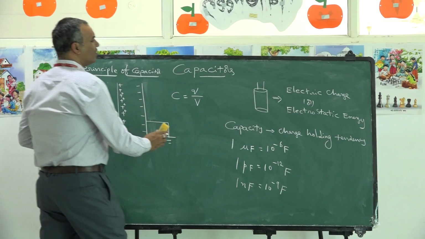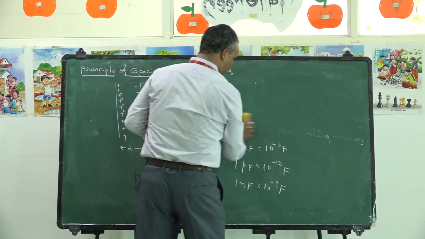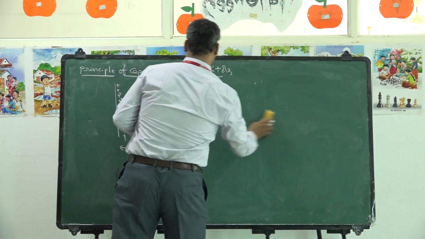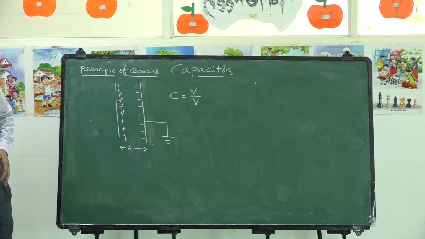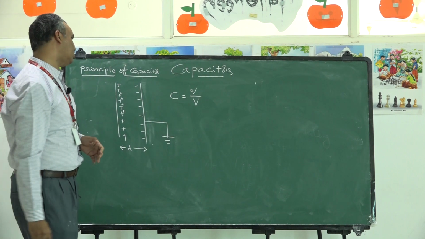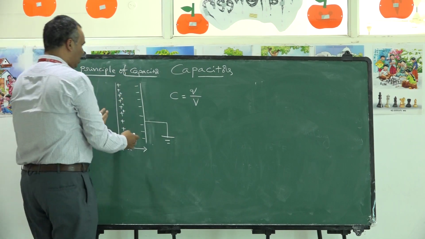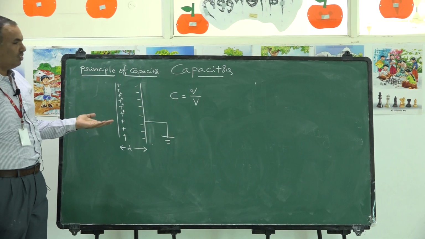What are the different types of capacitors? Depending on the nature of plates used in the designing of a capacitor, capacitors are divided into parallel plate capacitors, cylindrical capacitors, and spherical capacitors. Here we are using 2 parallel plates. So the name of this capacitor is a parallel plate capacitor.